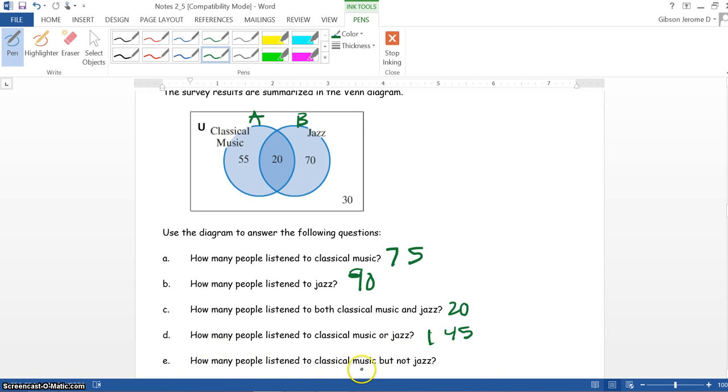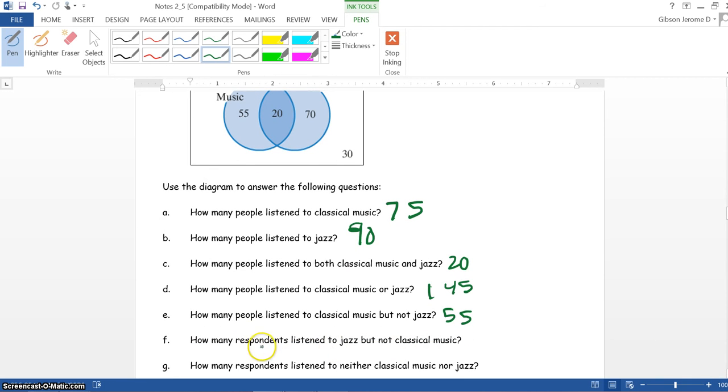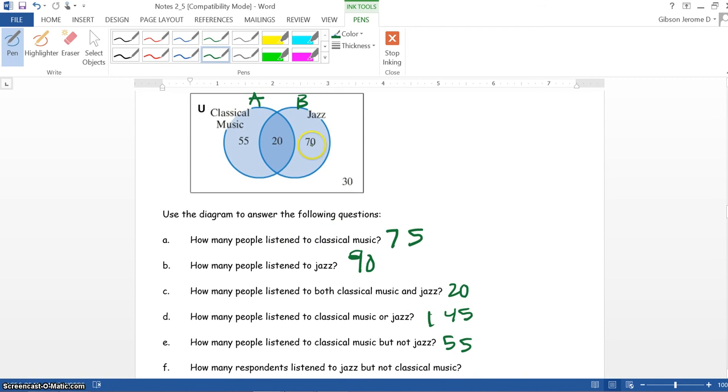It says how many people listen to classical music but not jazz? Classical music but not jazz is 55 because there's no intersection. Now it says how many respondents listen to jazz but not classical music. We want to see how many listen to jazz but not classical music, and that is 70.